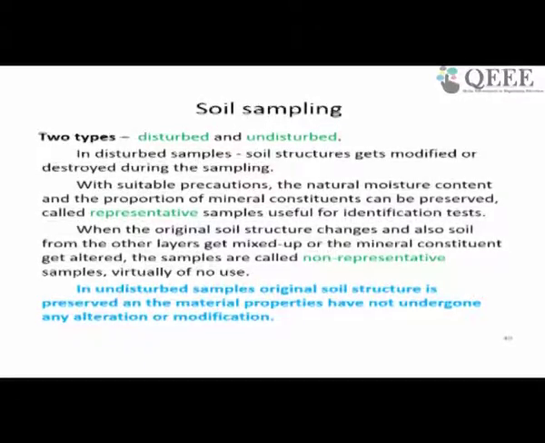But with some precaution you can maintain the natural moisture content and proportion of various mineral constituents. So, that sample will be called a representative sample, though not undisturbed, because you are able to maintain the natural water content and mineral constituents.